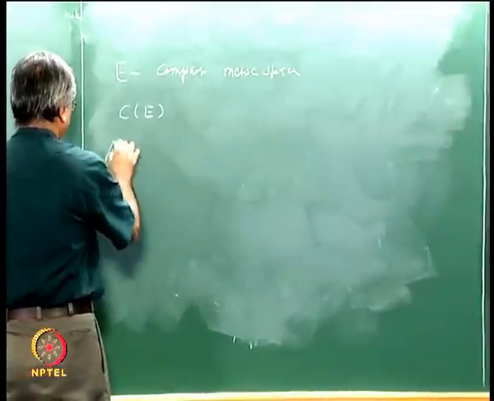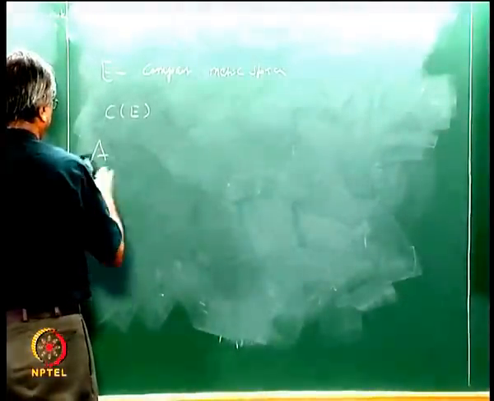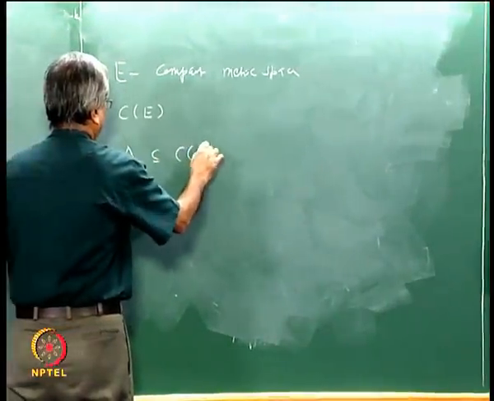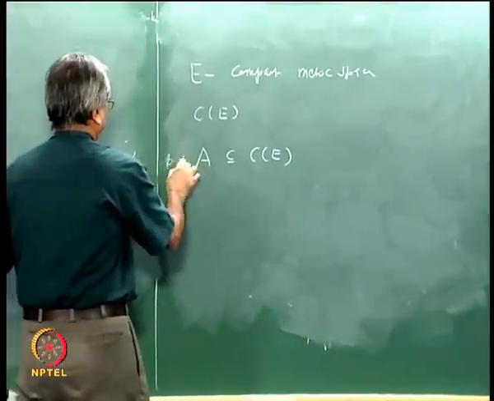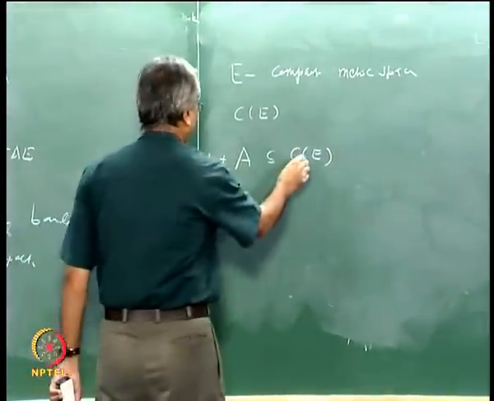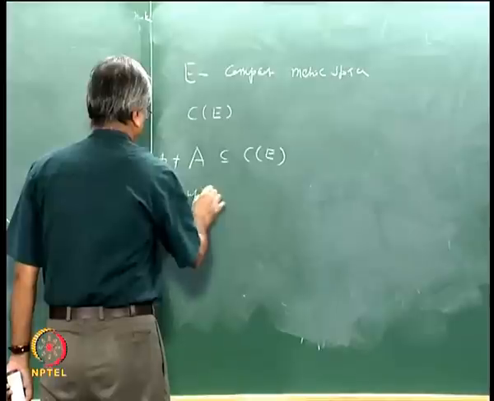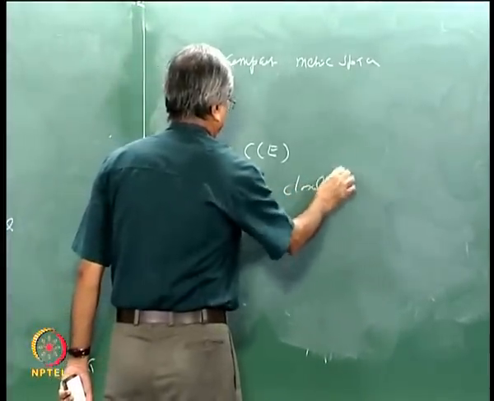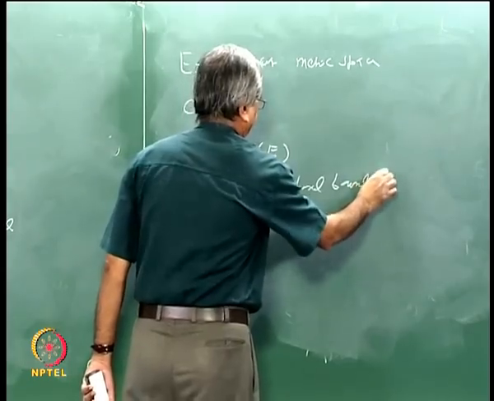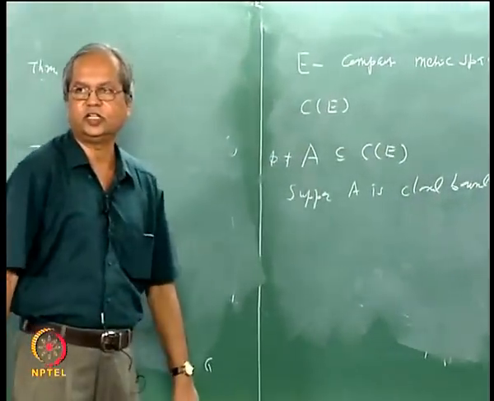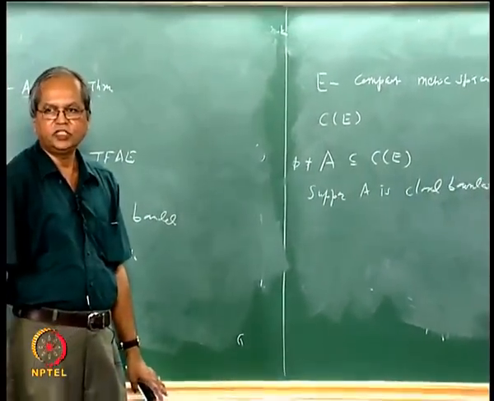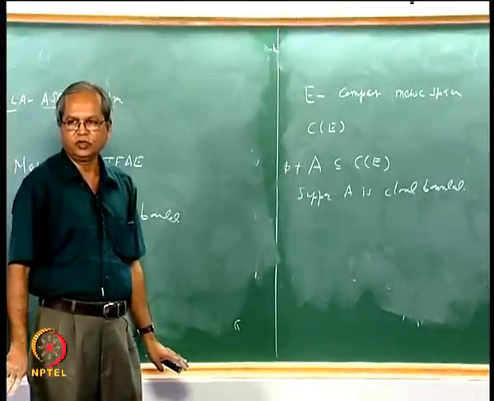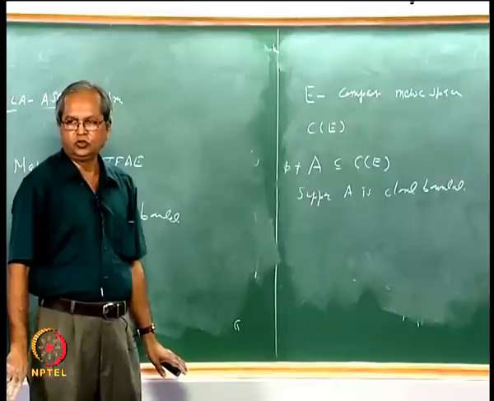Let us take a non-empty set A contained in C(E). Non-empty subset, and suppose A is closed and bounded. Then the question is, what additional conditions are required to make A compact?